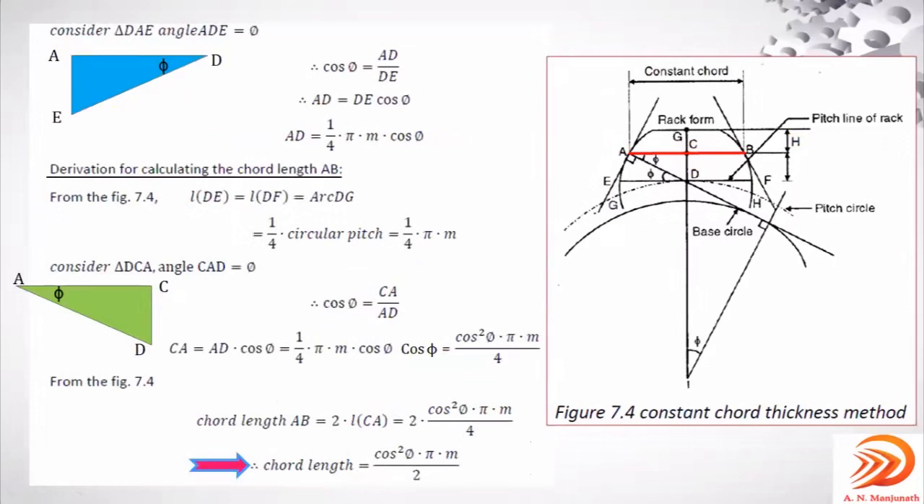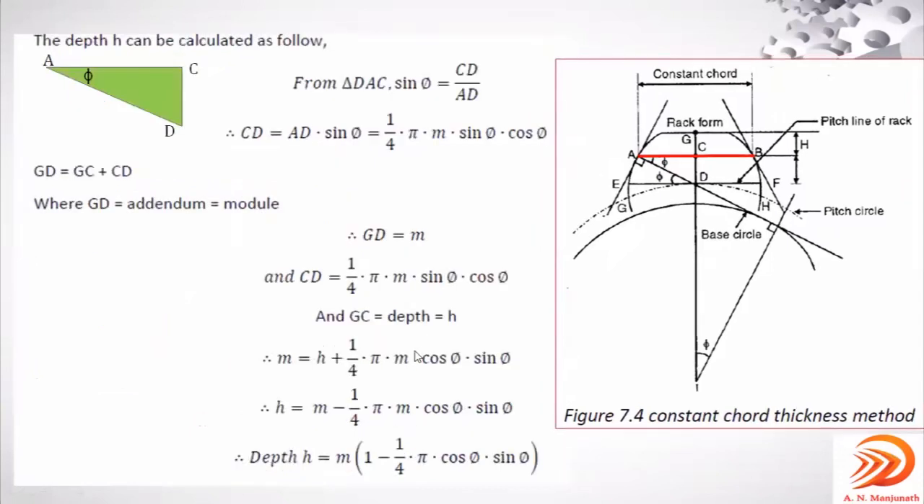So these are the two equations. One is with respect to the chordal length, the W, and this is with respect to the depth, here represented by small h. See, both the equations do not have the value of n, where n is the number of teeth. This is the constant chord thickness method.